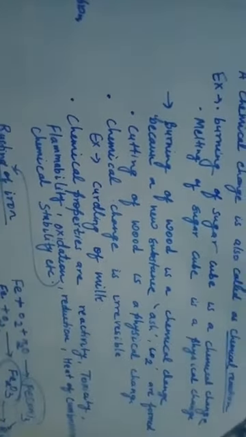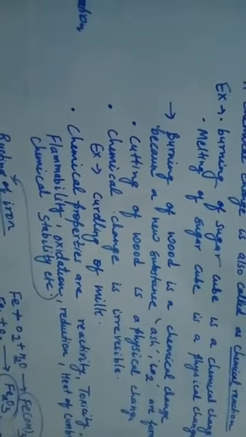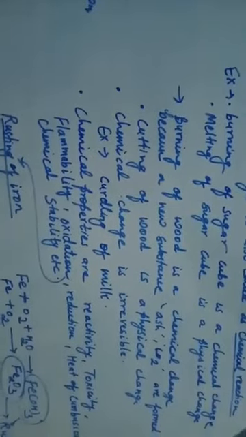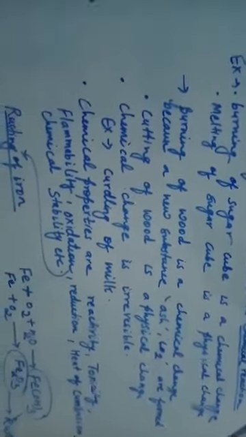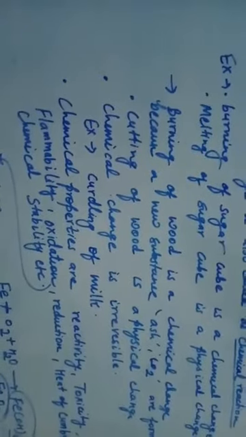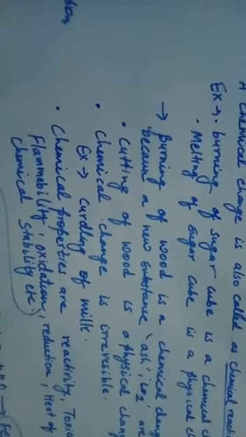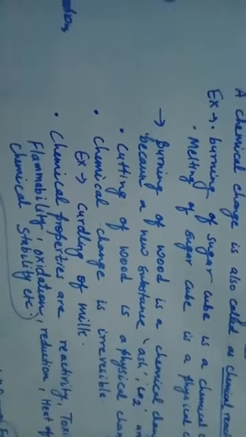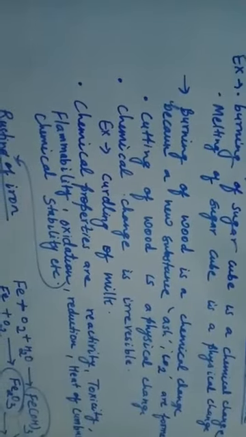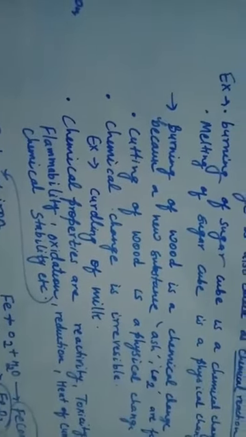Okay, but if you cut a wood, cutting of wood is a physical change. If you are cutting a wood in different pieces, then you can see the log of wood is not looking the same, but there is no change in the chemical composition, and you are not going to make a new substance. It is wood only, its size and shape changes. So change in size and shape is also a physical change. Anything like cutting, grinding, they are all physical change because there is no new substance getting formed there.